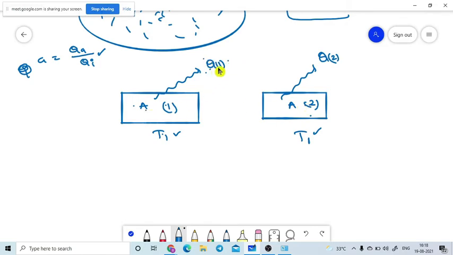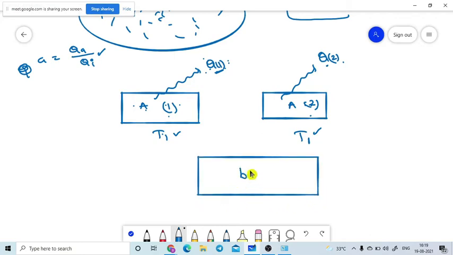Two objects are releasing by themselves some portion of energy, Q1 from the first body and Q2 from the second body. But how can we compare these two bodies? Which one has more emissive power, and which one has less? We need to consider one of the bodies as a reference body. It is named the black body.